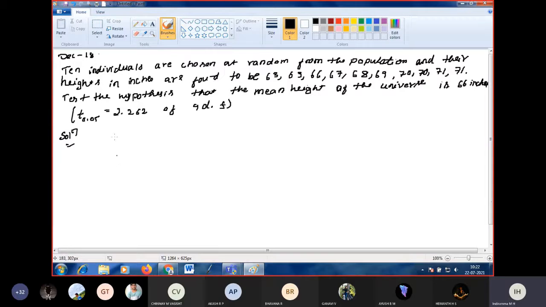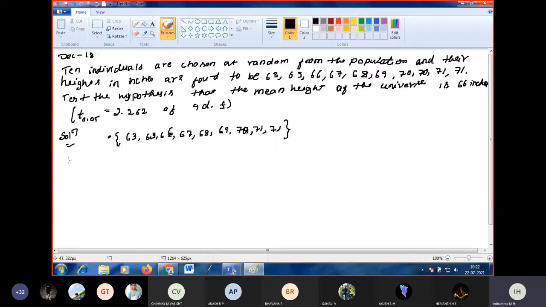First you write down the sample space. Sample space they are given as 63, 63, 66, 66, 67, 68, 69, 70, 71, 71. So this is a sample given. Universe is very large. In universe, this sample is a subset.